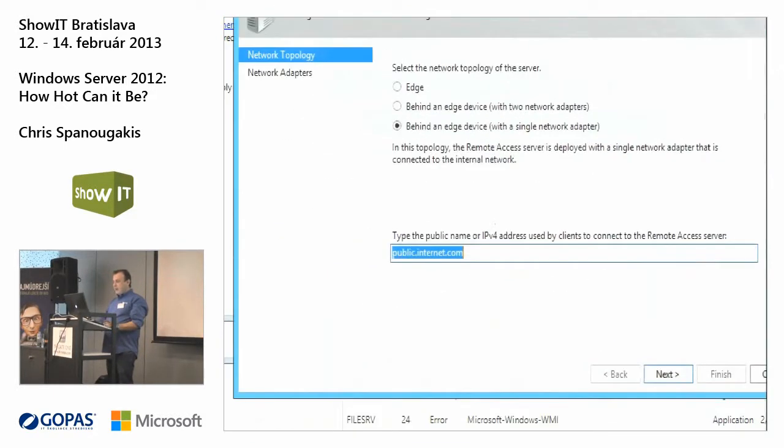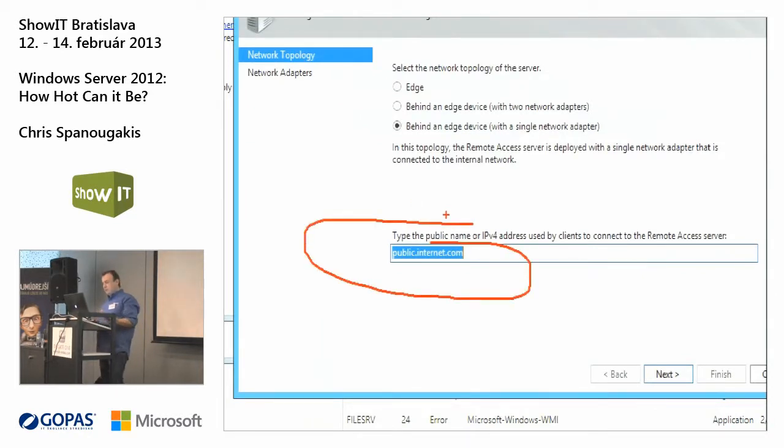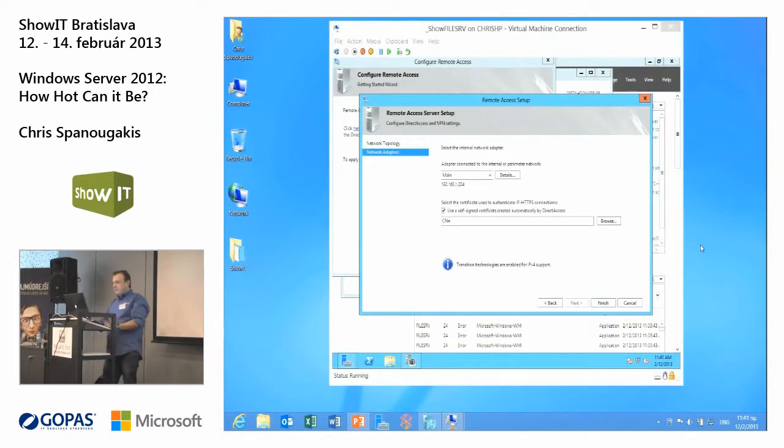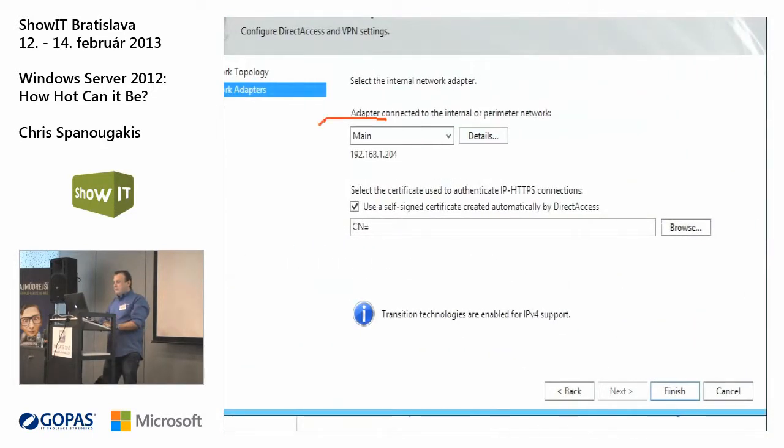This is the actual public name that we used earlier. If you click next, this is the network adapter that is connected to the internal network. You just check if it's the correct one.